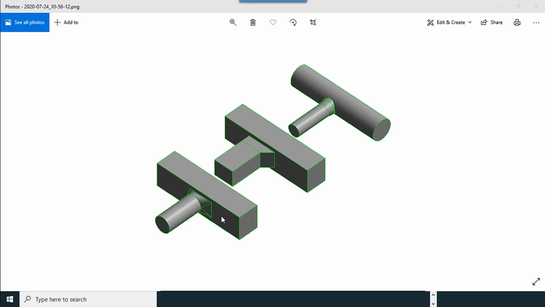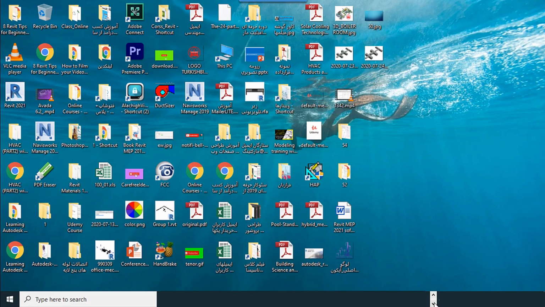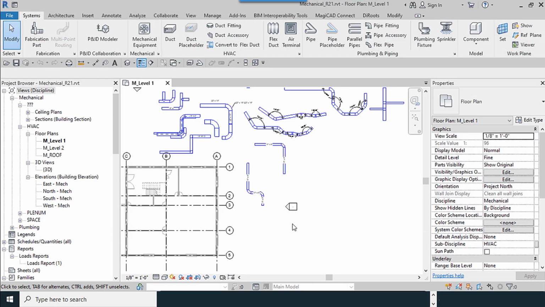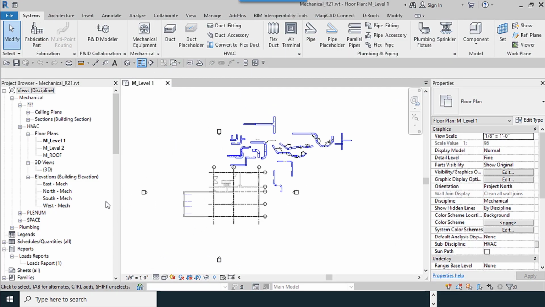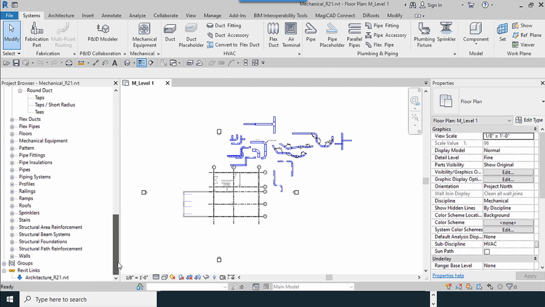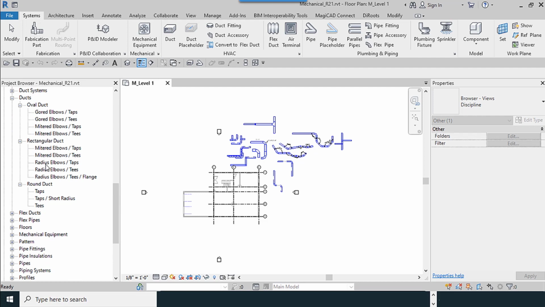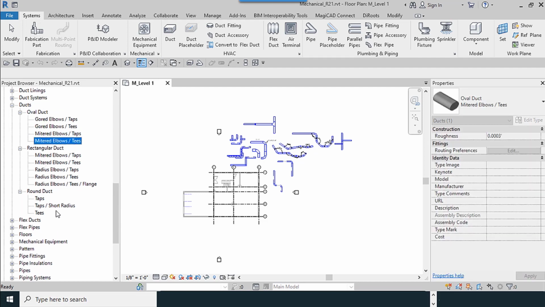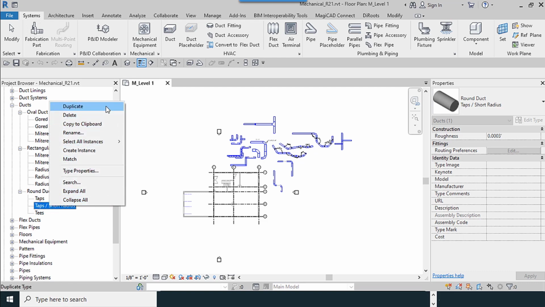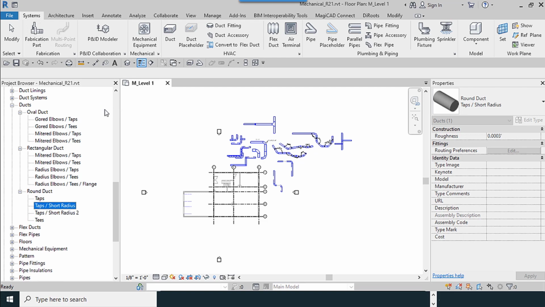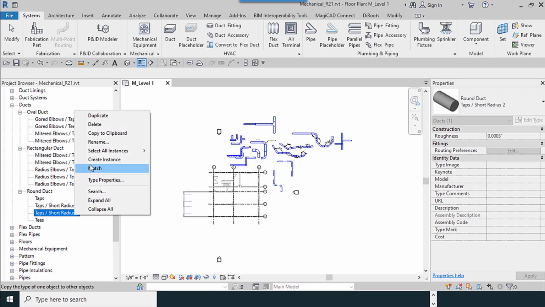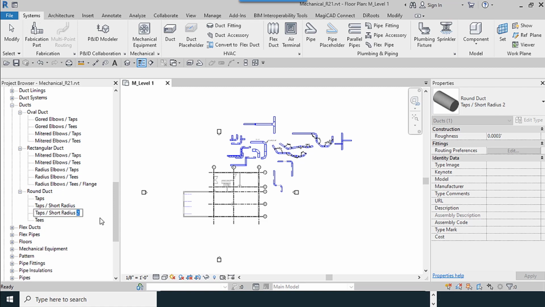As we start to add the fittings for dampers, I return to the software environment. We try to add a duct with tap fittings, and I make it and try to duplicate it. Okay, right click, rename it.